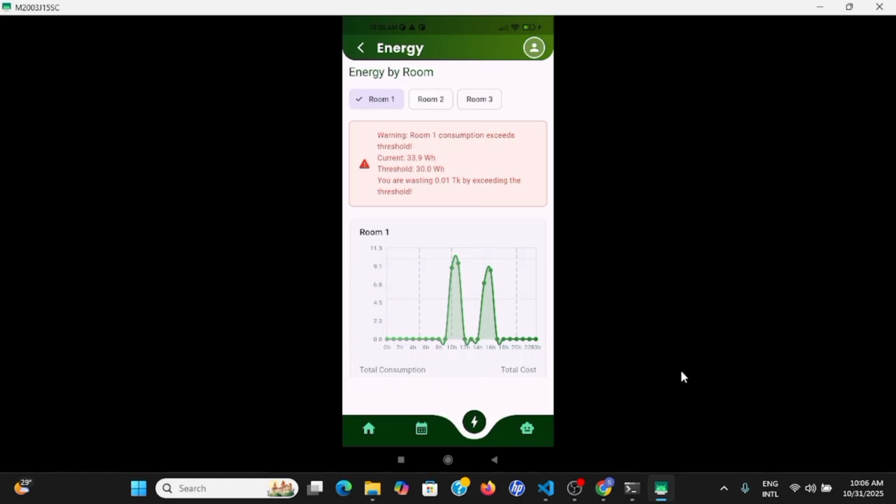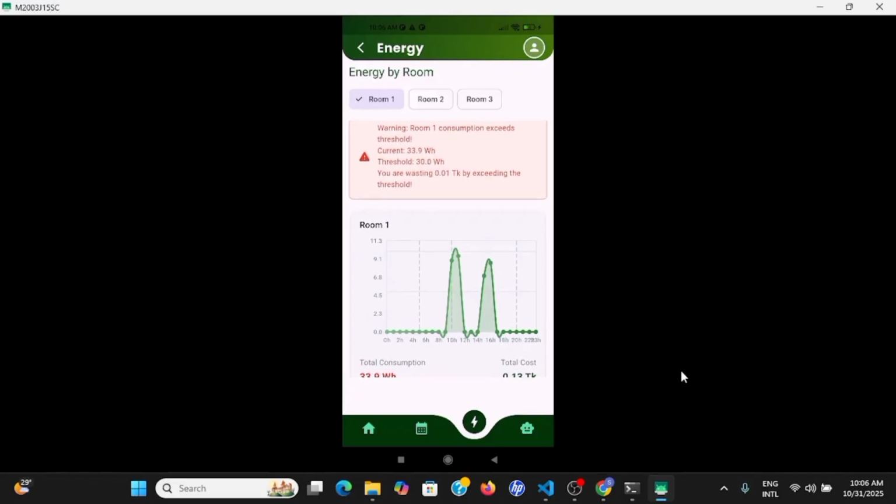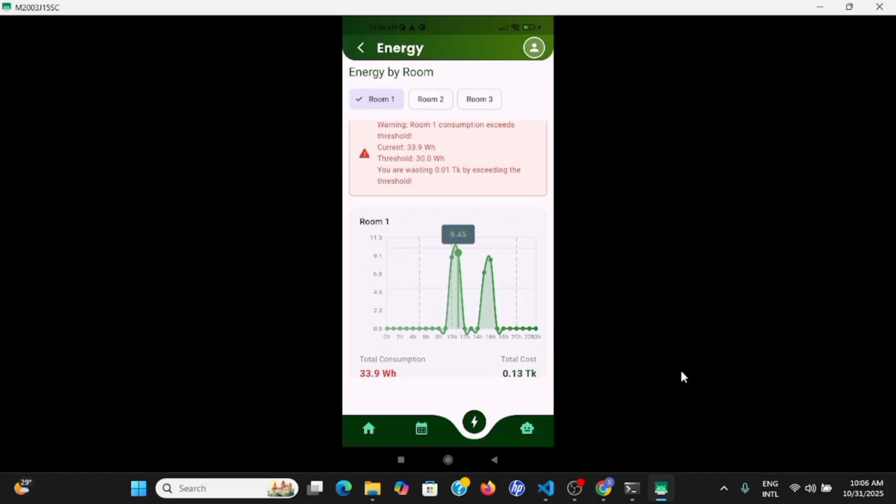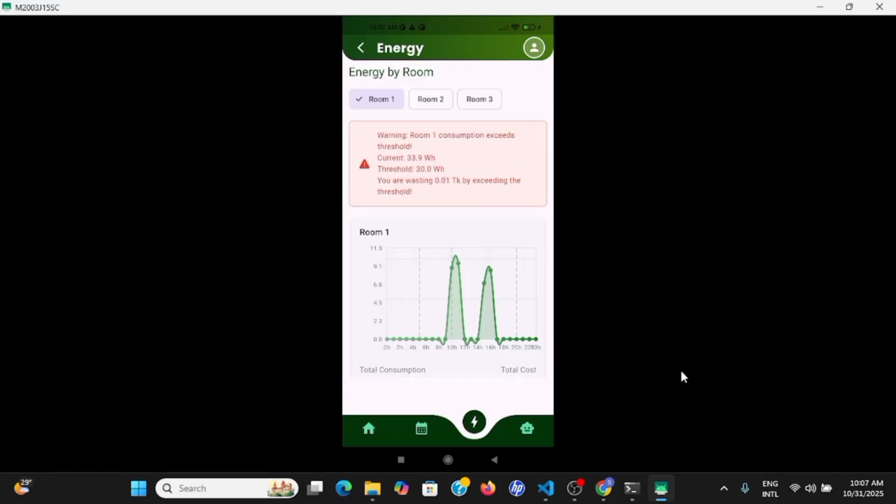So, for example, to know whether the bathroom light was on unnecessarily, we can track it easily from the peak hour. For example, our room number one is for the washroom, and for the washroom, we can see that at this hour the energy usage is not shown. And this is our peak hour. It can be our night time, where the bathroom energy usage should not be that high, but we are using that high. From the behavioral analysis and the usage pattern of the neighborhood, we have also created a threshold value. If the threshold value is crossed, the app gives us a warning.